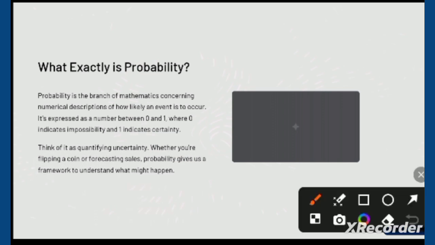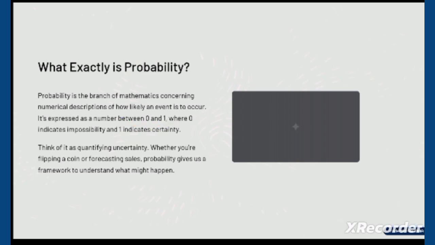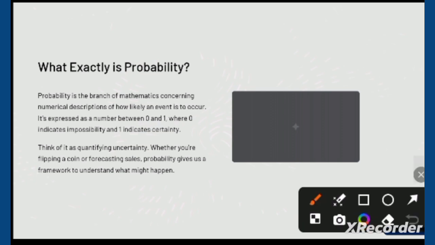So there's an important point here. Probability is expressed as a number between 0 and 1. This is very important, and you must keep it in your mind. It's not between 0 and 2 or 3, no. Probability is between 0 and 1.